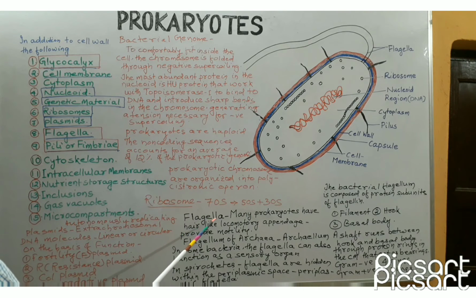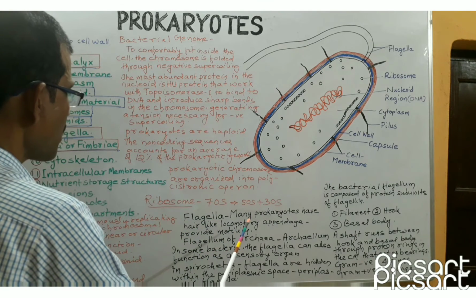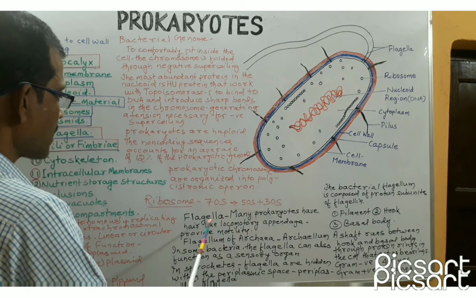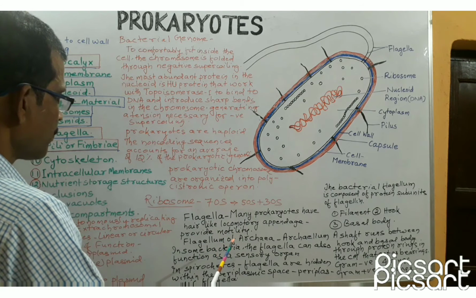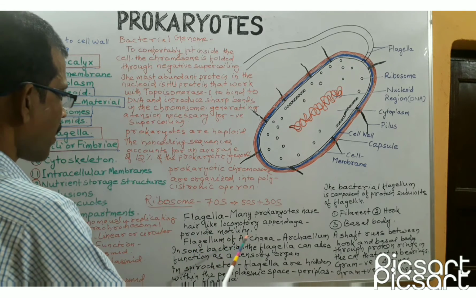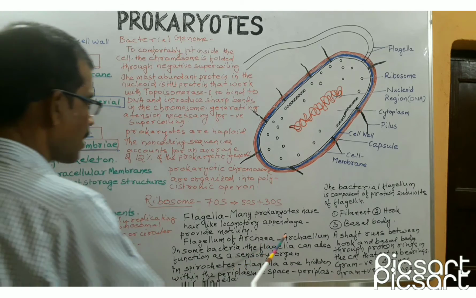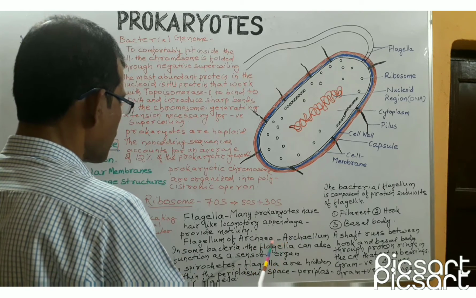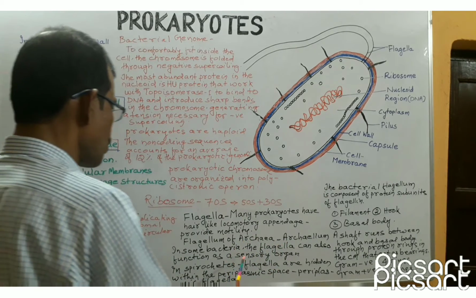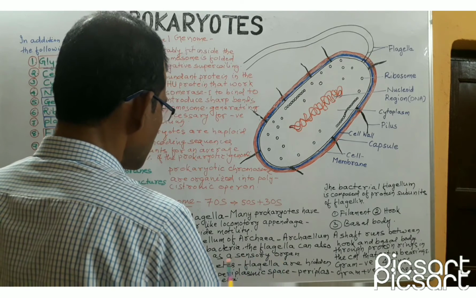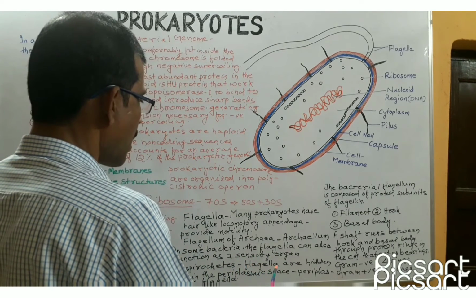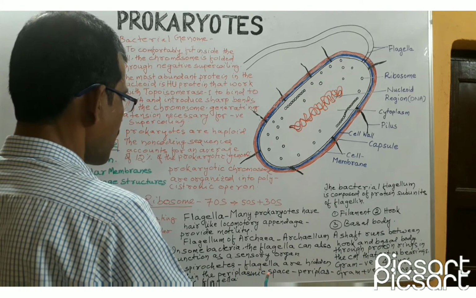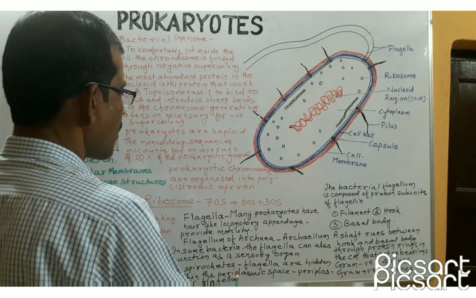Next is flagella. Many prokaryotes have hair-like locomotory appendages. Flagella provide motility. And the flagellum of archaea is known as archaellum. In some bacteria, the flagella can also function as sensory organs. In spirochetes, flagella are hidden within the periplasmic space. Such types of flagella are known as periplasmic flagella.